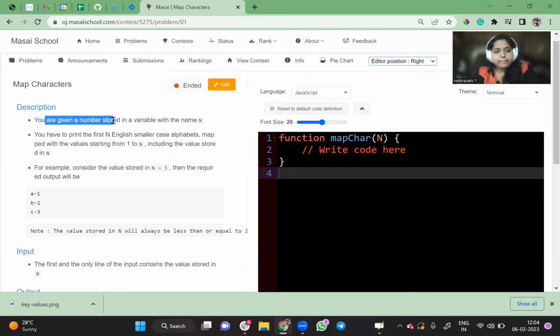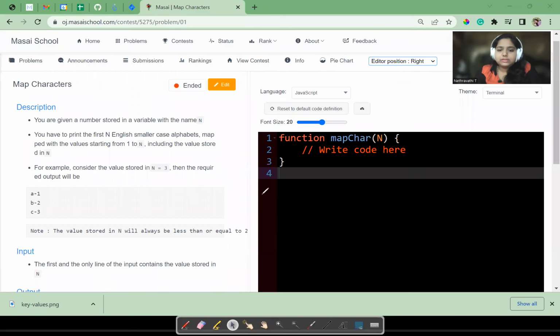You are given a number stored in a variable n. So you have to print the first n English small alphabets.